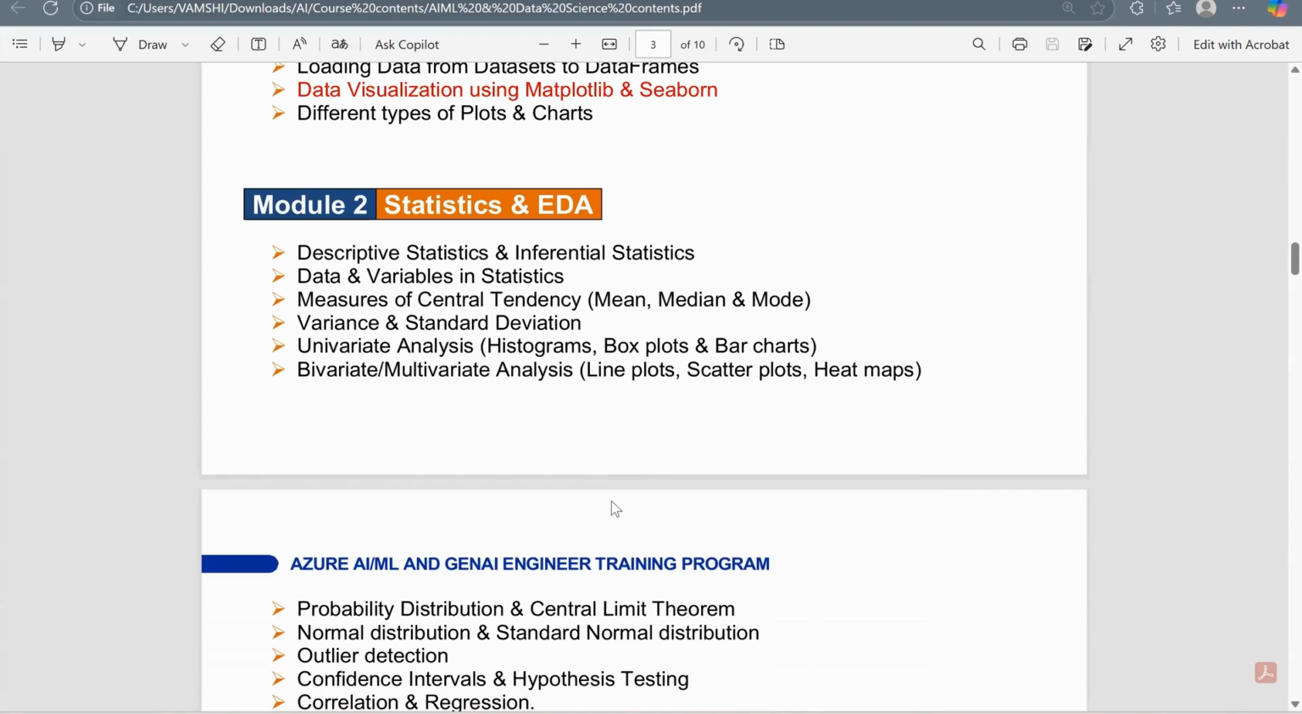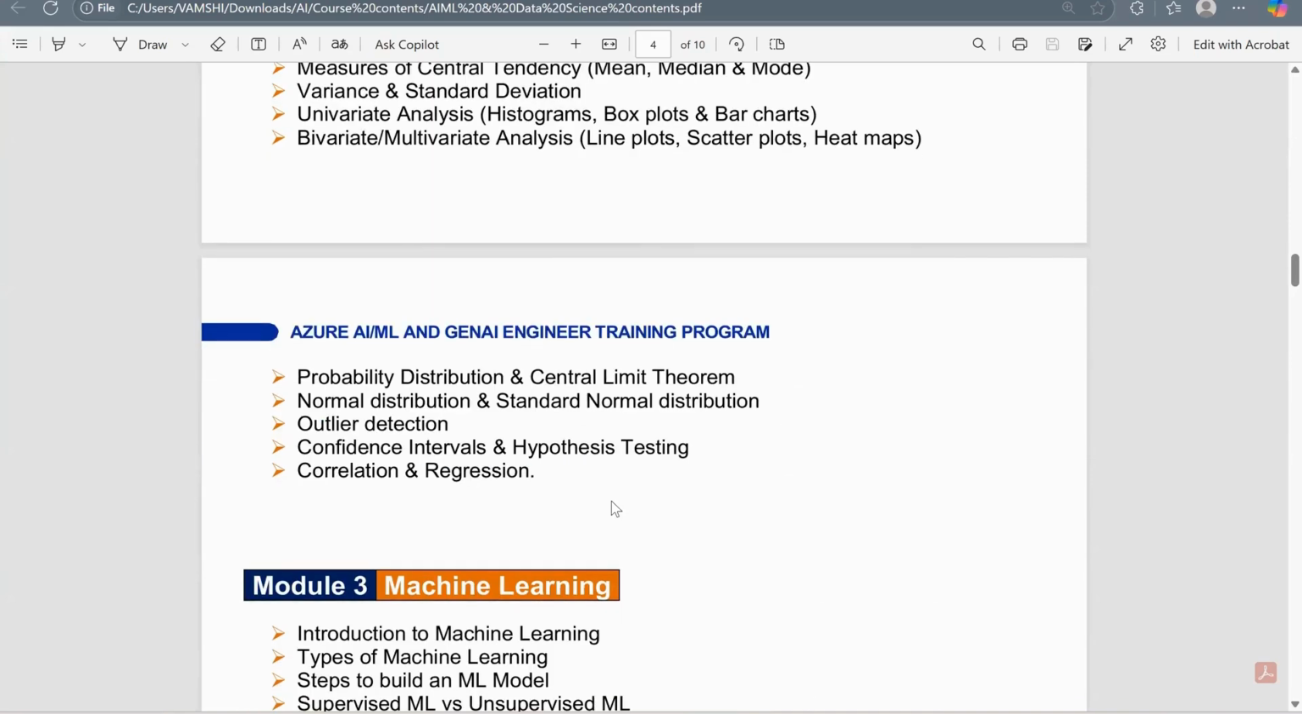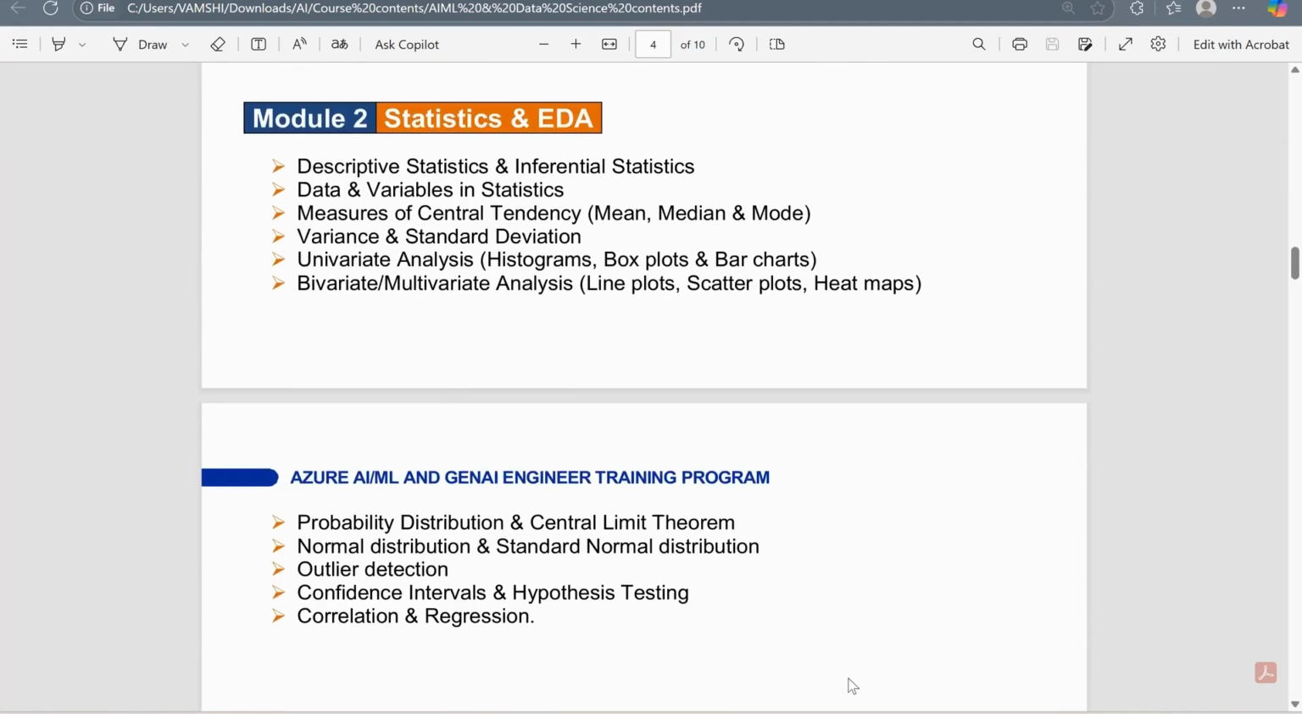Again, perform some kind of univariate and bivariate analysis, or even go with some kind of probability distributions. And again, what is normal distribution, what is standard normal distribution, how you detect outliers, or how to remove outliers, or, for example, what the case of confidence intervals is, and what is hypothesis testing, or what is correlation and regression analysis. So everything will be learned as part of our statistics course here.